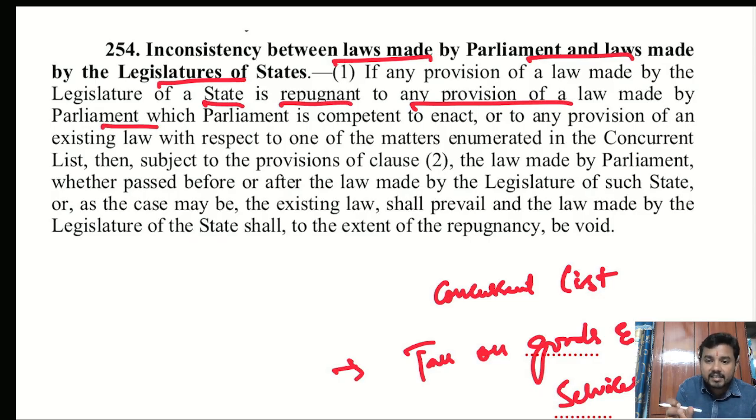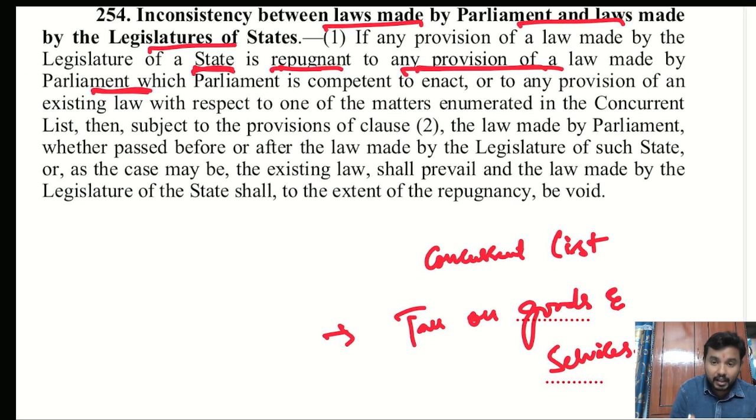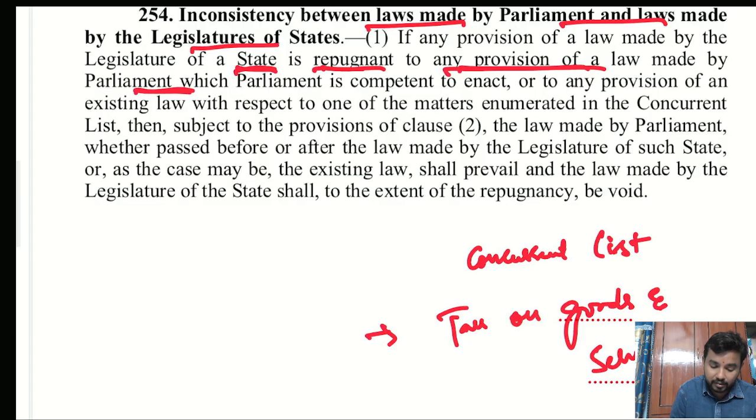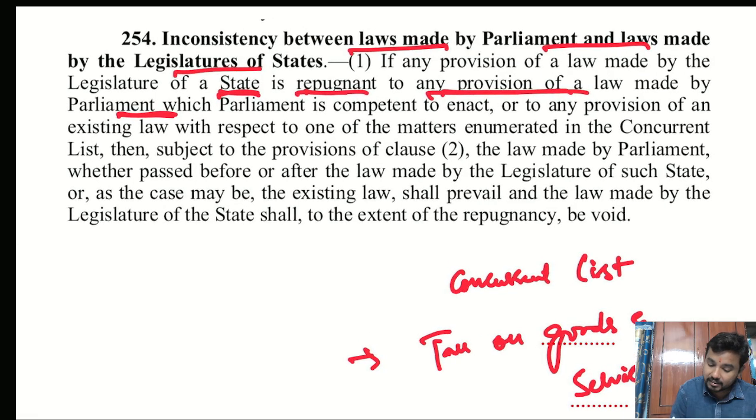Repugnant means inconsistent or deviating with the central law. So what they have said is, if any provision of a law made by the legislature of a state is repugnant to any provision of a law made by the parliament, which parliament is competent to enact, or to any provisions of the existing law with respect to the matters. Now, in such a scenario, what will happen?